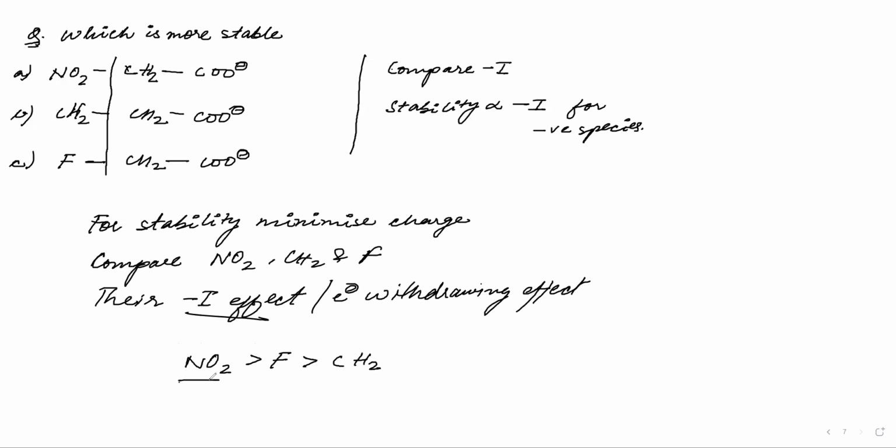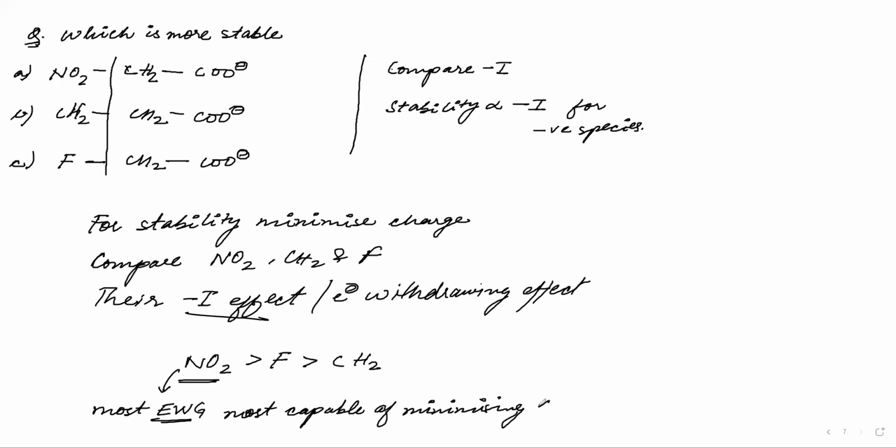That means NO2 will be the most EWG, that is, electron withdrawing group. That means most capable of minimizing charge, correct? And if I say charge, I mean static charge. What do we mean by static charge?